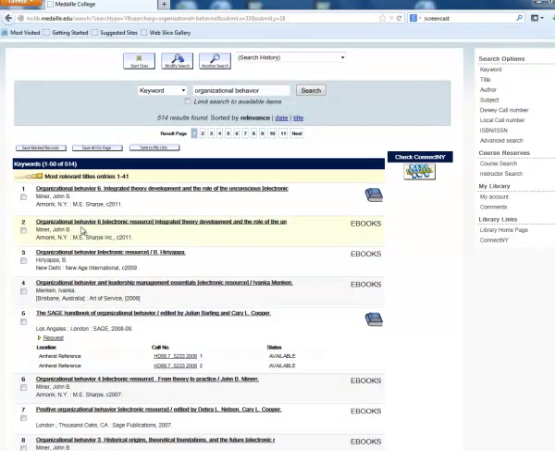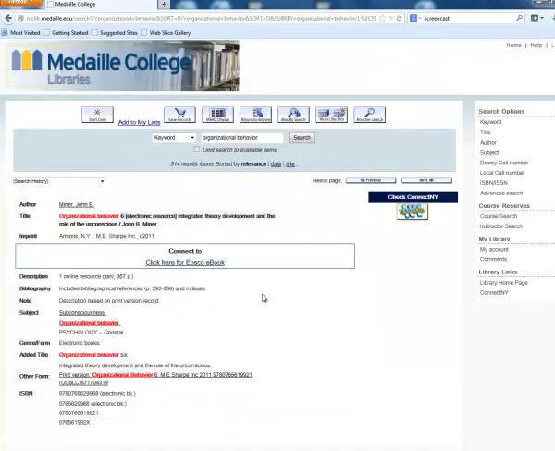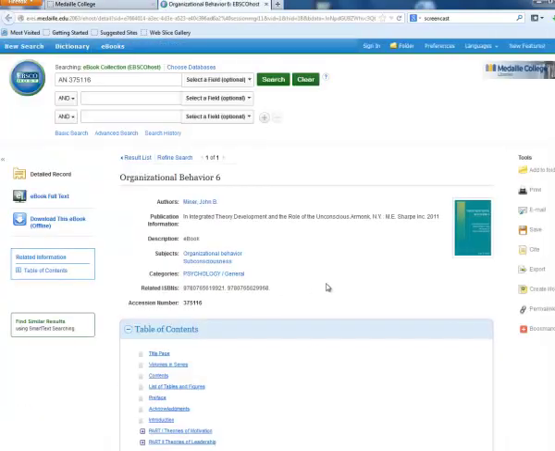I'll click on one of these to show you what's there. If you click on the title, you will be prompted to connect to the electronic book. Click on the link, and the book will come up in this particular one, EBSCOhost. We have a couple of different ebook platforms. Don't worry about that. You'll just see the book available.